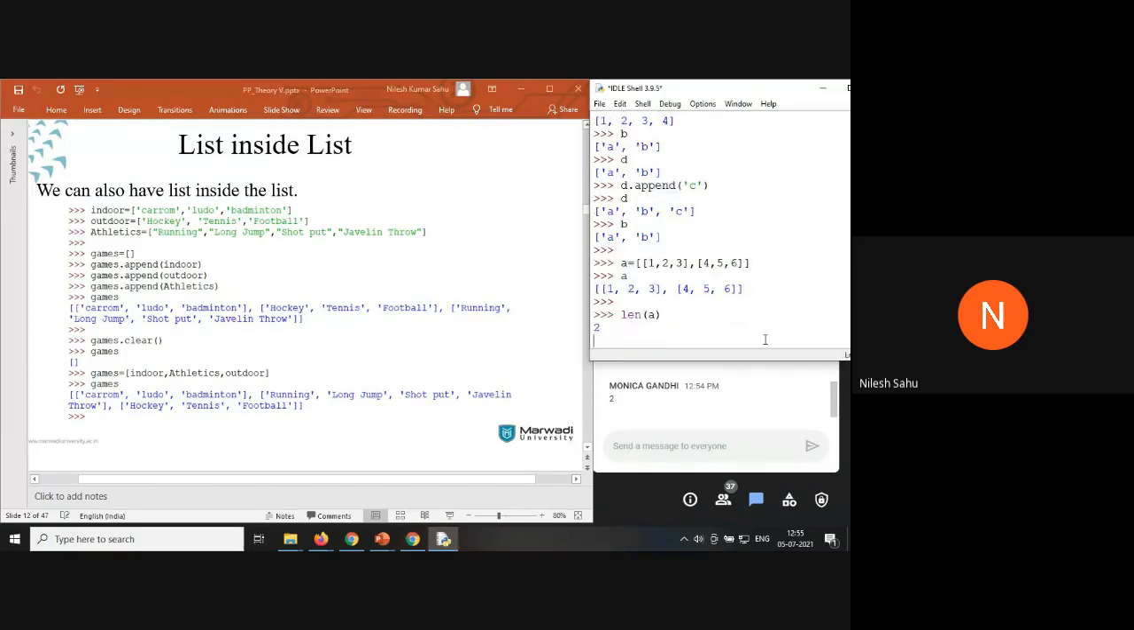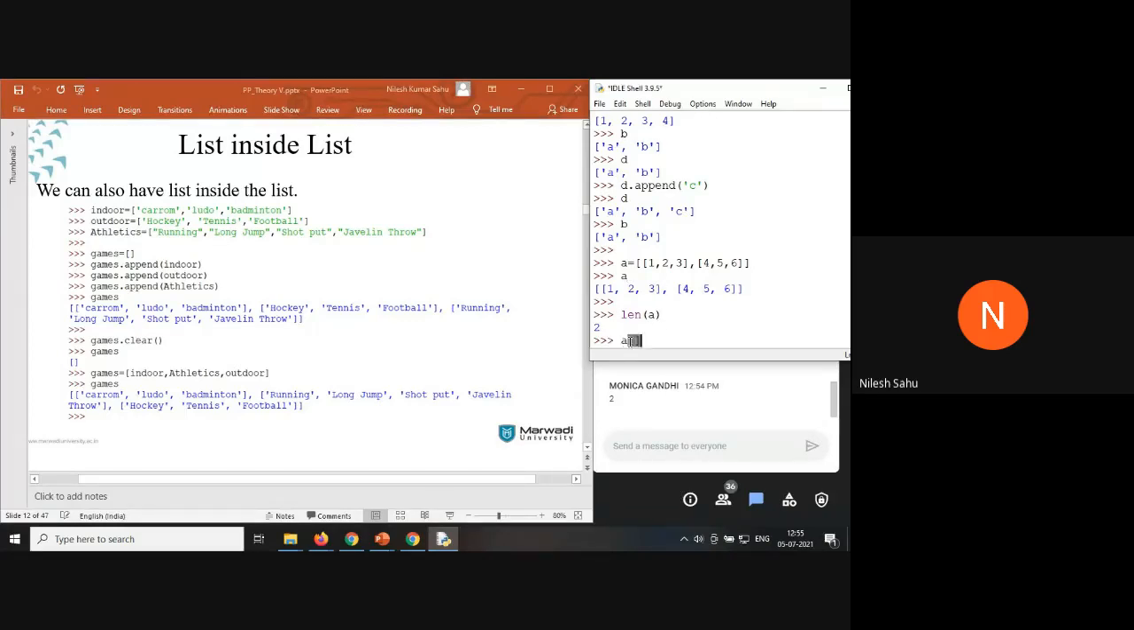So the length of a will be 2. Why 2? Basically a is a list. Even though we are having six elements here, if you remember, I have told you that whenever you have more than one element inside a list, you use a comma separator. So you can see this list is opening here, we are having some elements here, then after closing it, we are having a comma separator here. So you can see the length of this a will be 2.